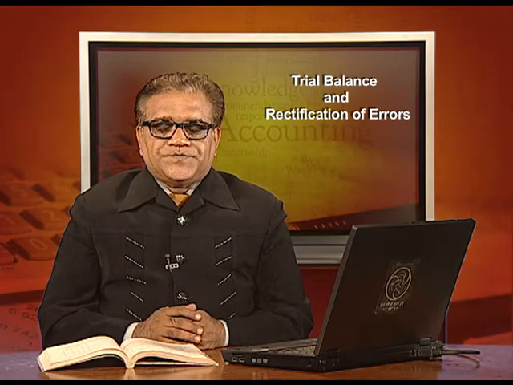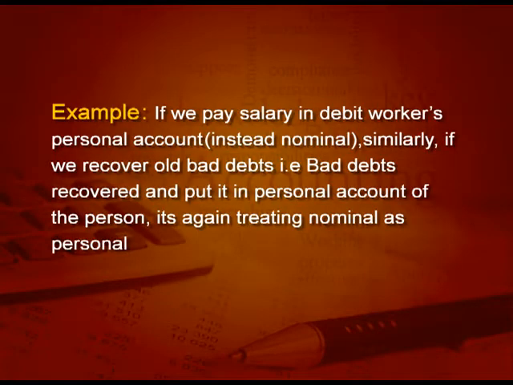For example, if we pay salary and debit the worker's personal account instead of the nominal account salary, we are debiting the worker's personal account. Now, this is an error of principle. Similarly, if we recover some old bad debts, that is bad debt recovered, and put it in the personal account of that person, it is again treating nominal as personal.